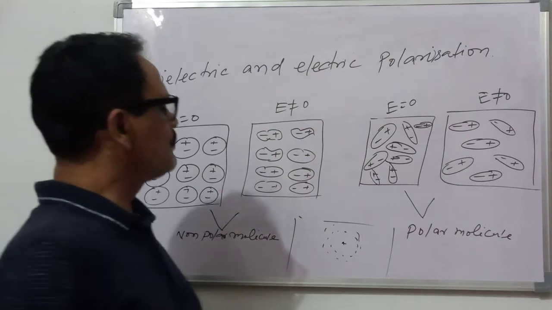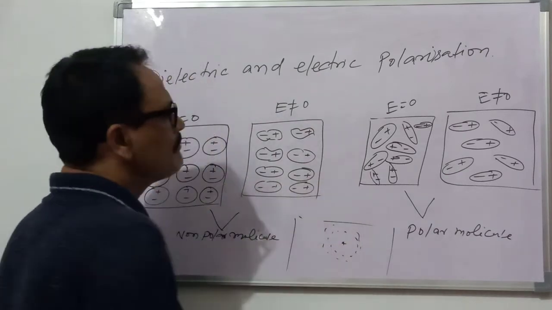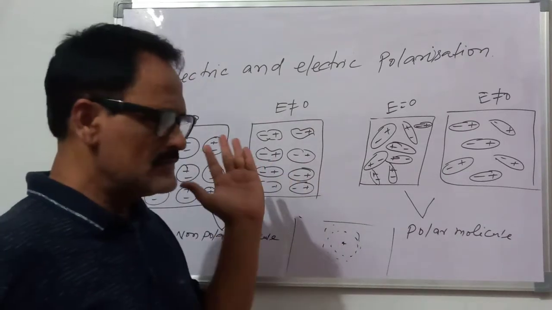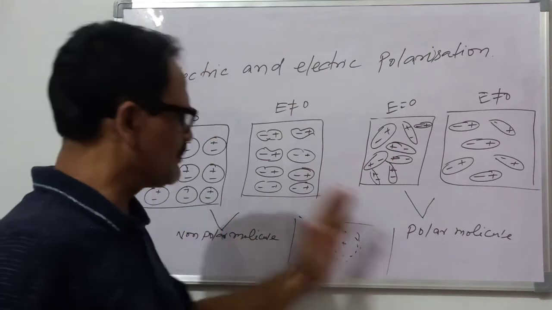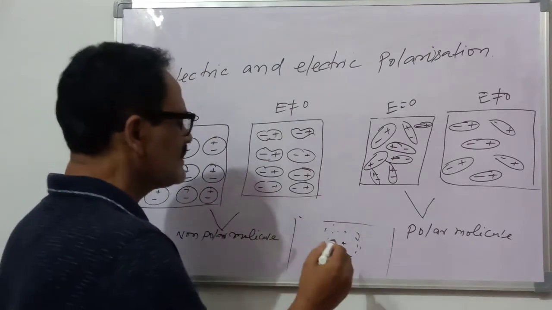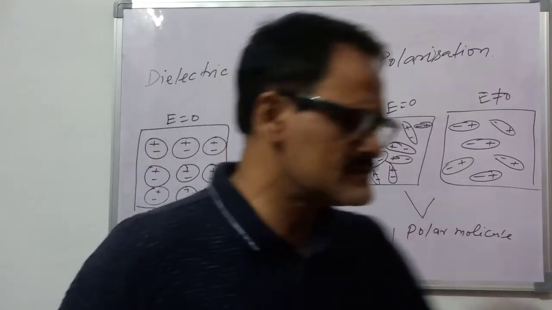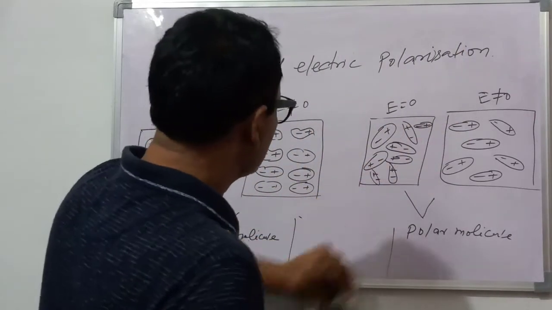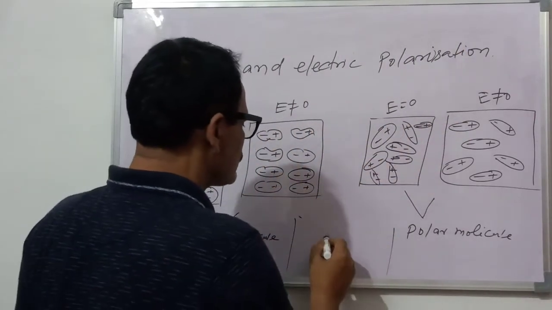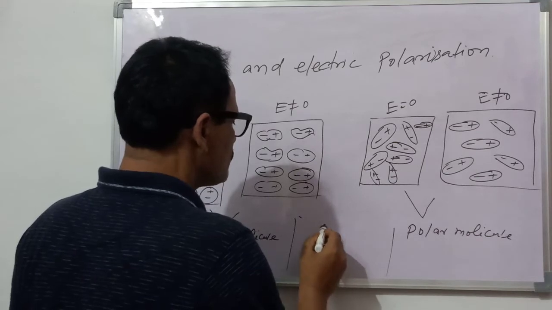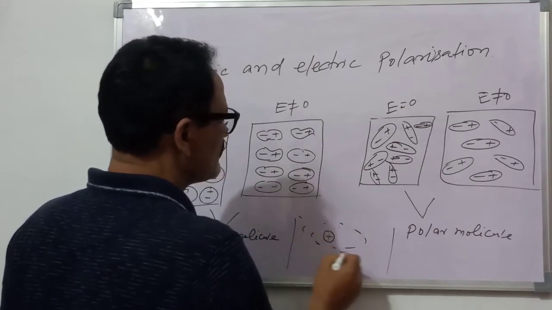And for the polar molecule, suppose by any reason, in effect of an electric field or any other reason, the distribution is in this way, means suppose positive charge and electrons are distributed in this way.